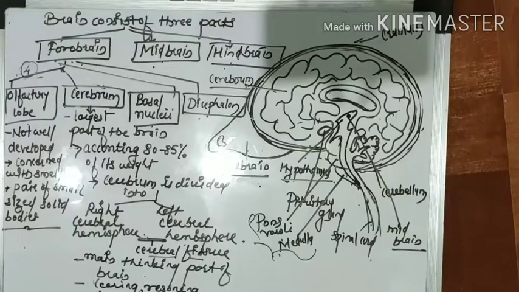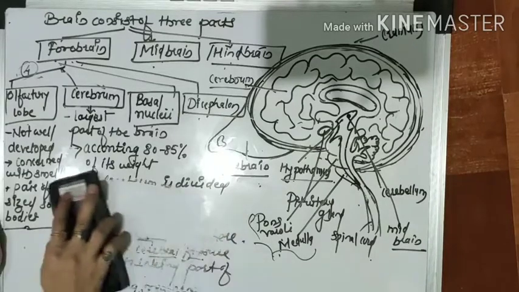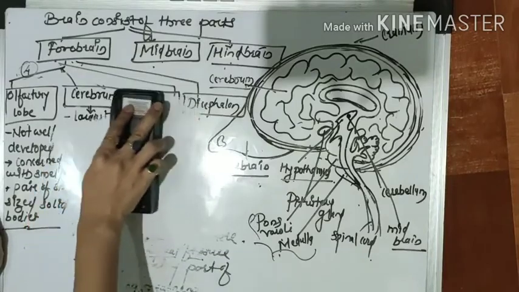I will rub this and then tell you other features of the cerebrum.